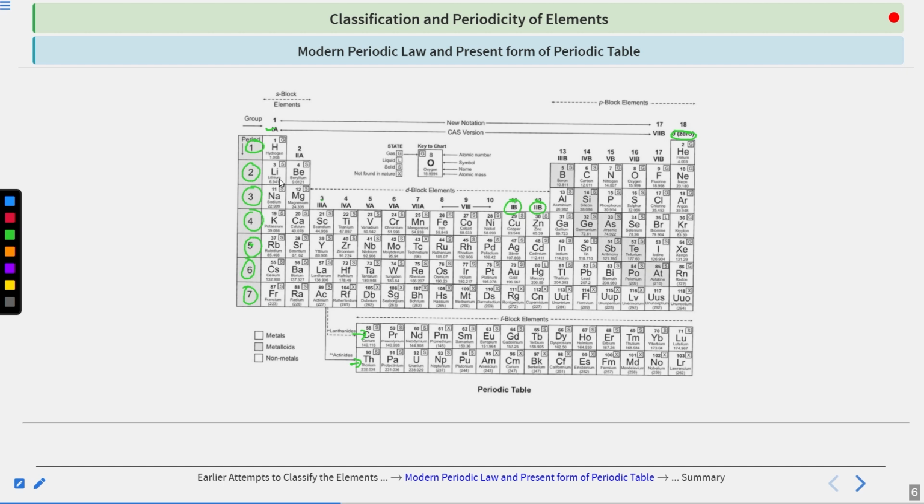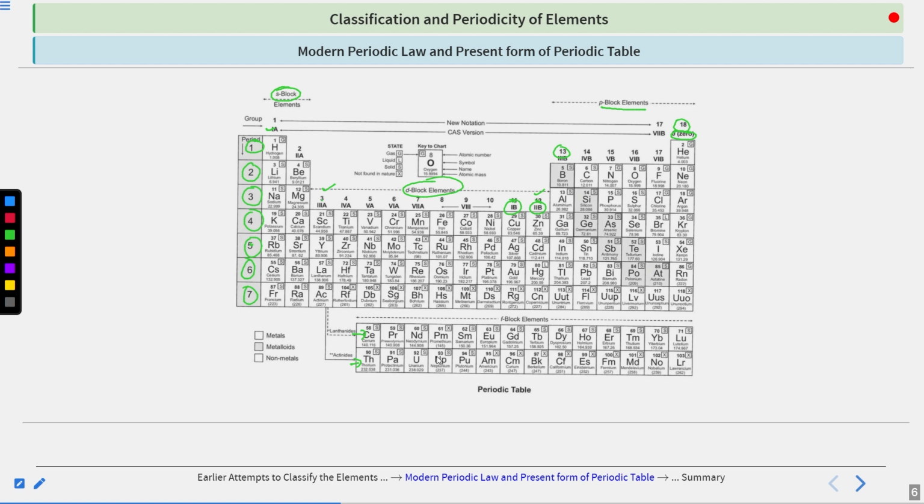Now the first two groups, this group and this group, are under the S block. Starting from 13 and moving on to 18, this is the P block. Clear? And in between we have 3 to 12. This is the D block.